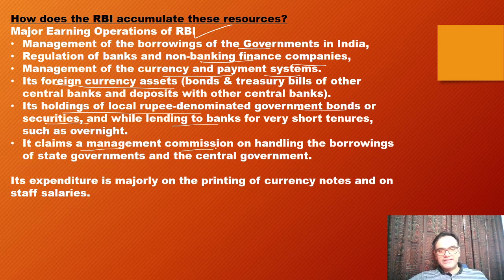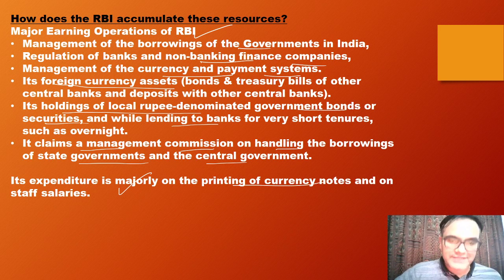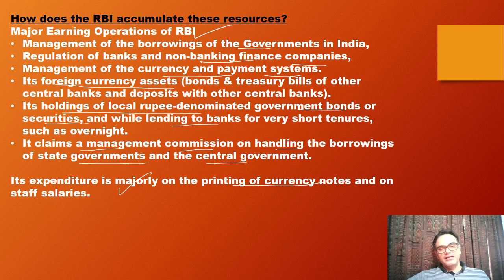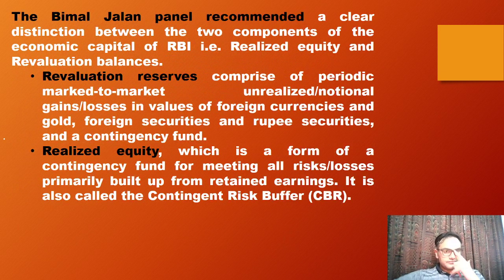Then it claims a management commission on handling the borrowings of state governments and central governments. All this essentially creates money, but the majority of money earned by RBI is from printing of currency notes. And the expenditure also is here only, and the second major expenditure is staff salary. Now, what are the recommendations by the Bimal Jalan committee?